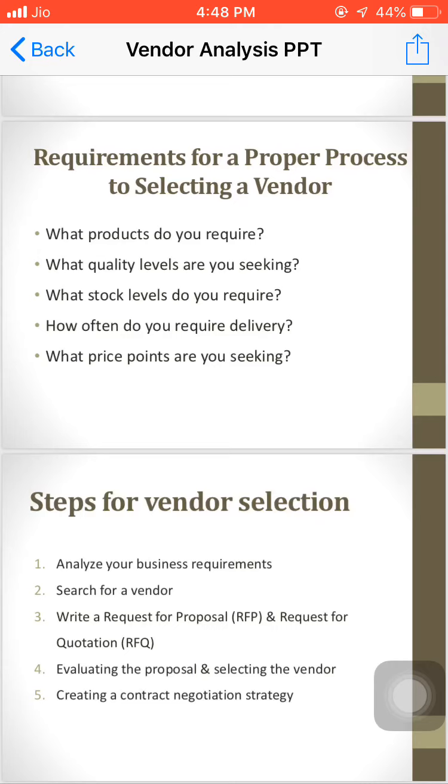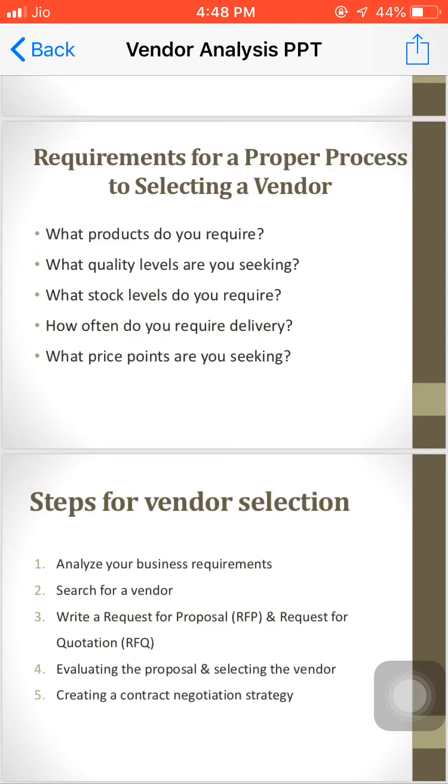Then the second part would be the search for a vendor. Now, with a clearly defined business and vendor requirement, your vendor selection team would be able to easily find a suitable vendor in India who can deliver the service or product that you wish to outsource. Ask your team to compile a list of possible Indian vendors, but remember that not all vendors would meet your requirements.